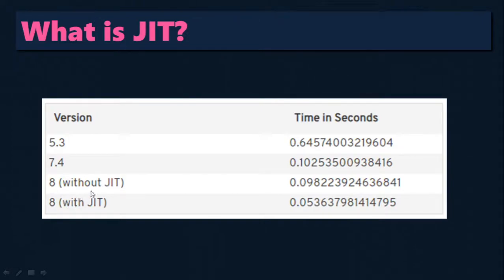But when you use the JIT, the just-in-time compiler, you can see that the performance is significantly improved. It only takes half of the time without JIT. That means it takes only 0.05 seconds. Therefore, the performance is really good in the case of JIT. So JIT is introduced in 8.